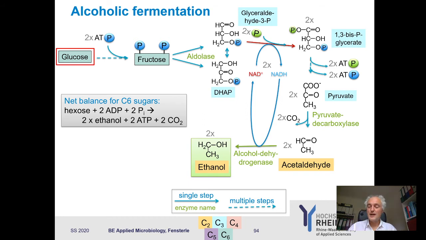My net balance here, if I look at that, is the same as for homofermentative lactic acid fermentation. Basically, I produce from a hexose like glucose 2 molecules of ethanol. As I have a decarboxylation here, of course, I also produce 2 molecules of carbon dioxide, and I produce 2 ATPs. So the net balance is the same as homofermentative lactic acid fermentation. I have an additional step, and I produce ethanol, which is non-acidic. That's alcoholic fermentation. You see, in a second, we have deduced the alcoholic fermentation, just adding one enzyme, and it's all based on the structure formulas.